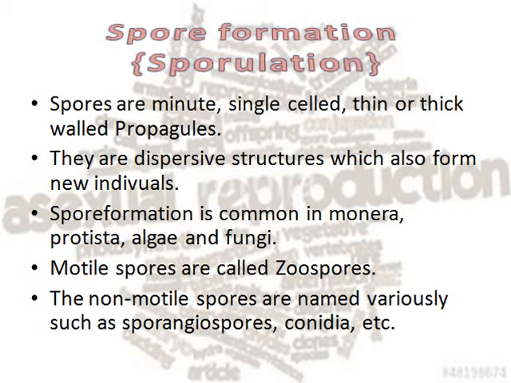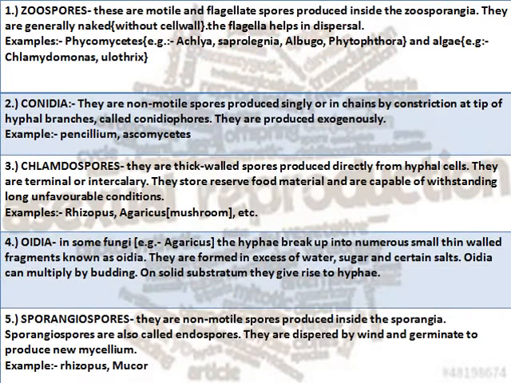Spore formation or sporulation. Spores are single-celled structures usually covered by a protective covering which are dispersed by means like water, wind, etc. And finally they grow into new individuals. They can be motile as well as non-motile. Here you can see various types of spores. First is zoospores, which are motile and have flagella.